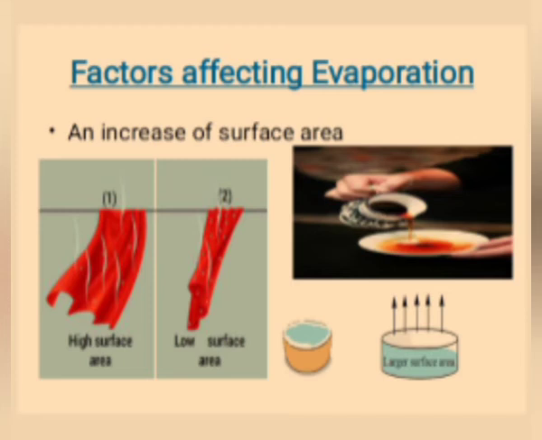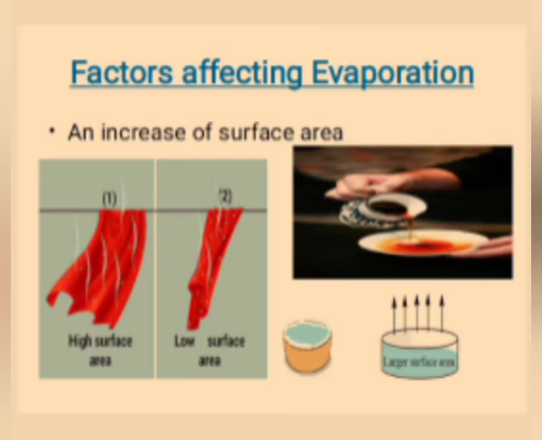First factor, an increase of surface area. When the surface area increases, rate of evaporation increases. So, we spread the clothes. When we spread the clothes for drying, the surface area increases. As a result, rate of evaporation increases, so the clothes dry up fast.